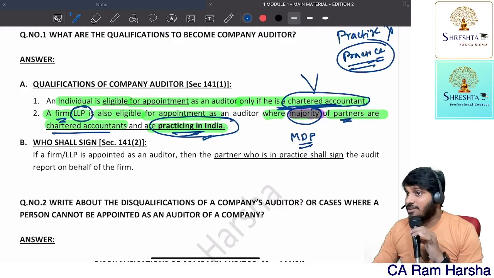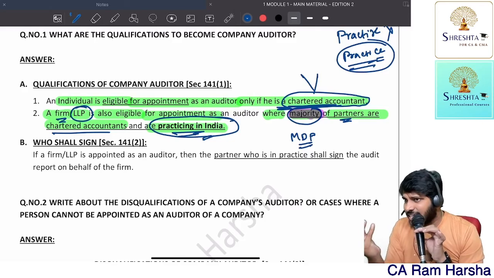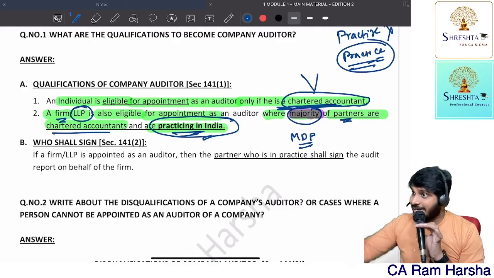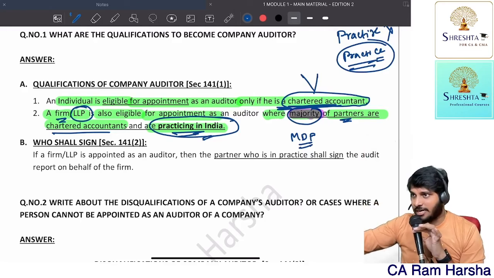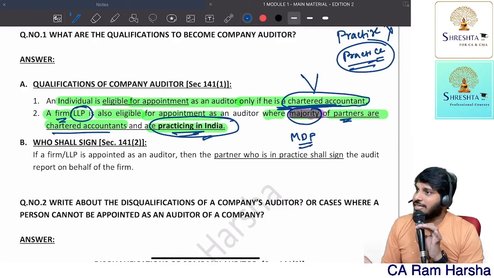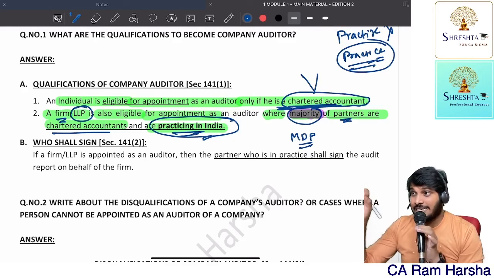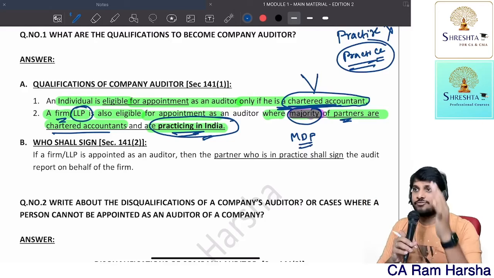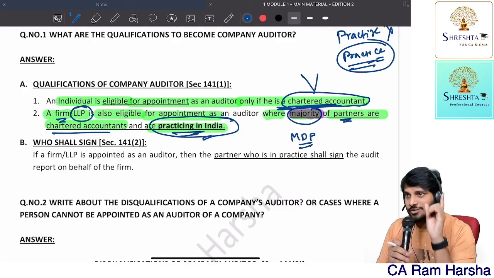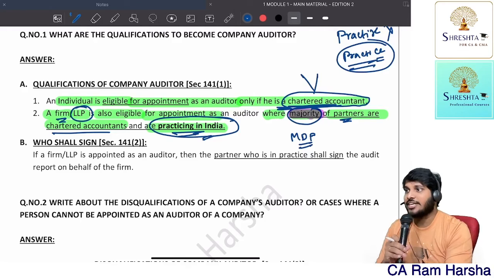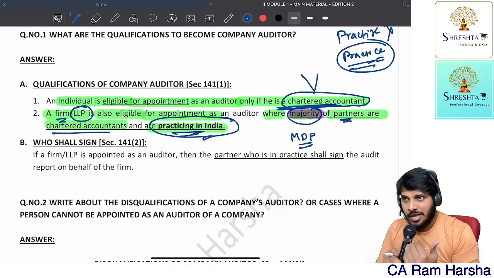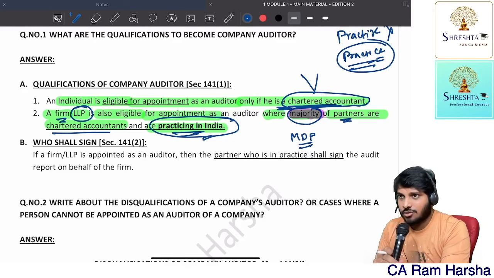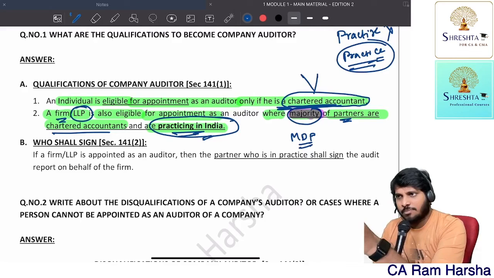But is ICAI allowing this right now? Not allowing. As per the Act, it is permitted, but rules were not framed yet. Able to understand all of you? That is called a multidisciplinary firm. There is another word called unidisciplinary firm. Uni means what? Only one. In a firm, all the partners must be chartered accountants. That is what you will find in day-to-day life. Wherever you did articles, yes or no, all the partners are practicing chartered accountants.